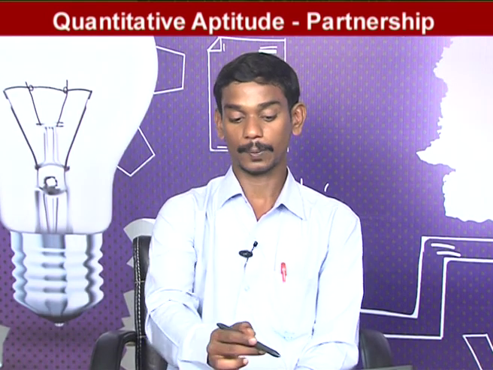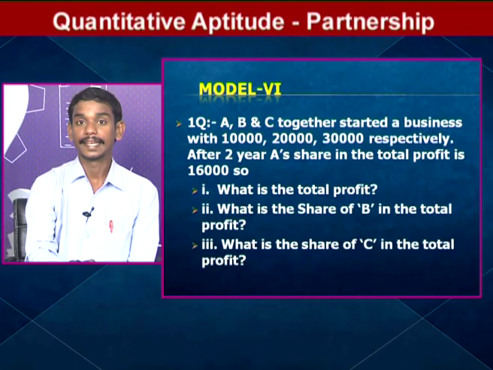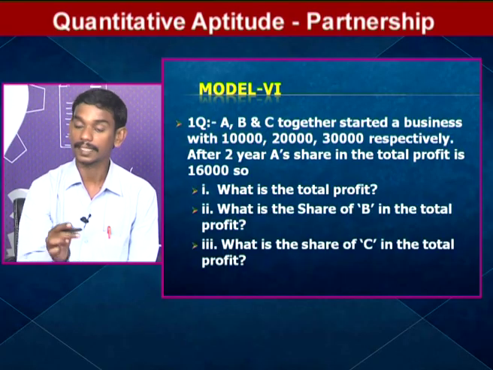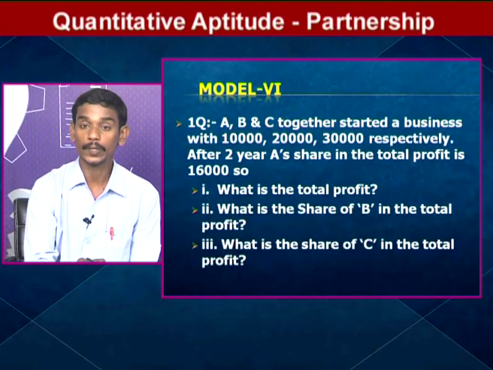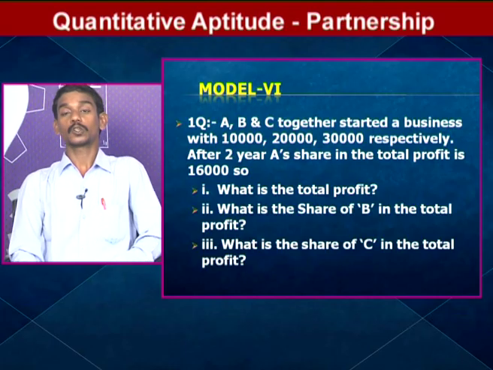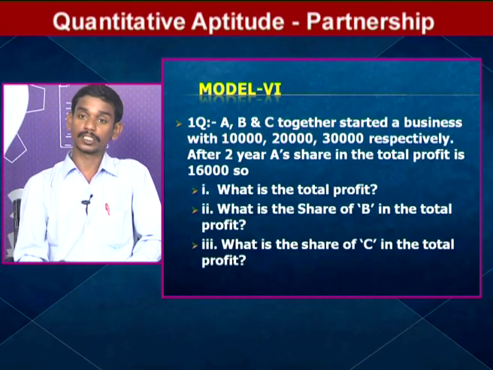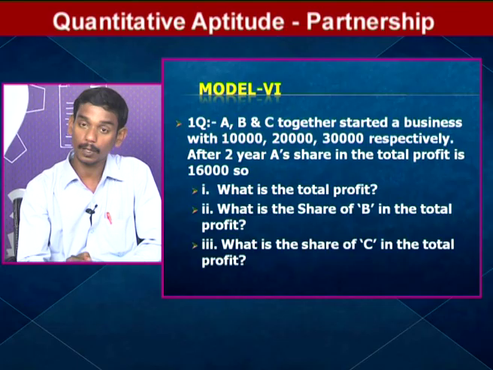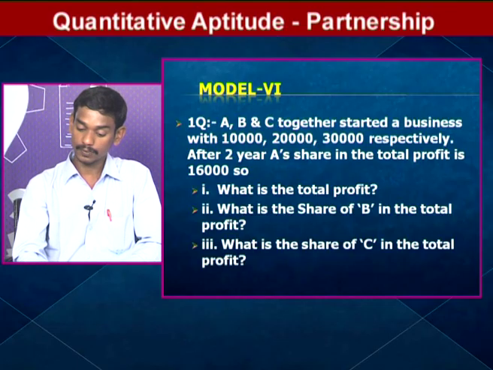So, another model. A, B, C together started a business with 10,000, 20,000, 30,000 respectively. After 2 years, A's share in the total profit is 16,000. In this question there are 3 sub questions: what is the total profit, what is the share of B in the total profit, and what is the share of C in the total profit. This is a very important model. Why? Because in this model the total profit is not given, just A's share in the total profit.